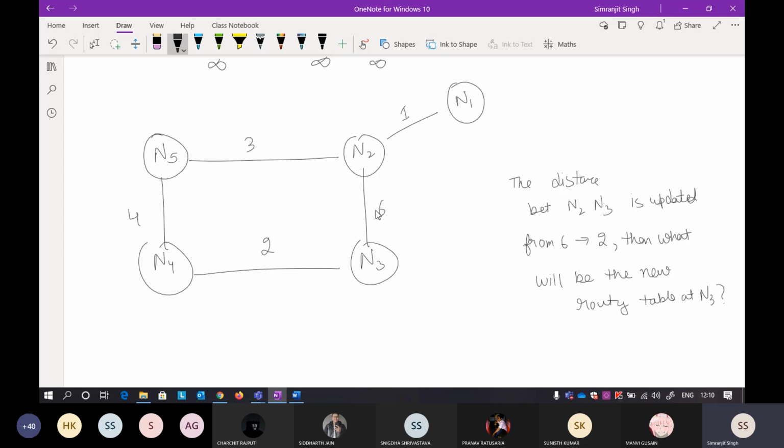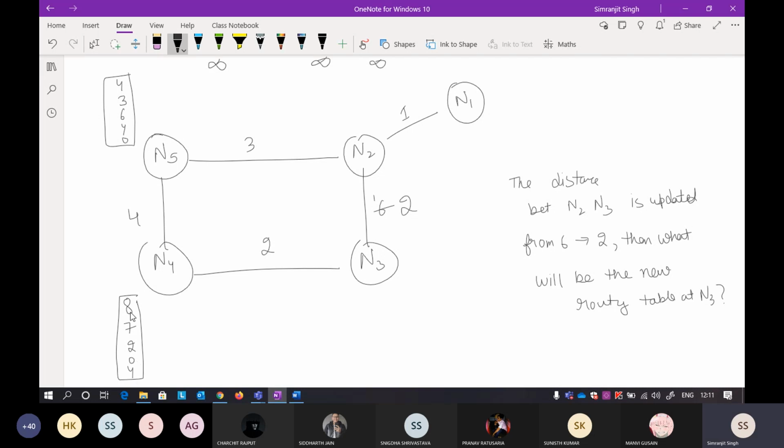This is a very interesting question, because every distance vector is already there. Now they are saying that at this particular instance of time, this particular distance fell from 6 to 2. Now what will be the new routing table at N3? Just for the sake of simplicity, I'm writing the vectors here. This is the vector at this point. I'm directly writing it because I've already calculated it, so you can find it out. Again, these vectors are given to you in the question. Sorry for that.